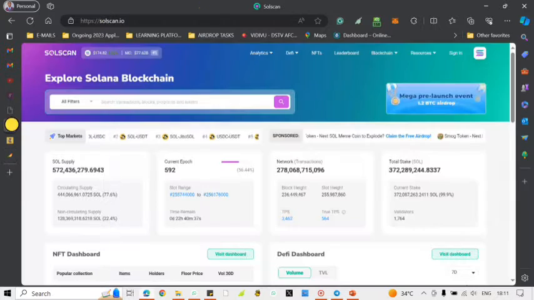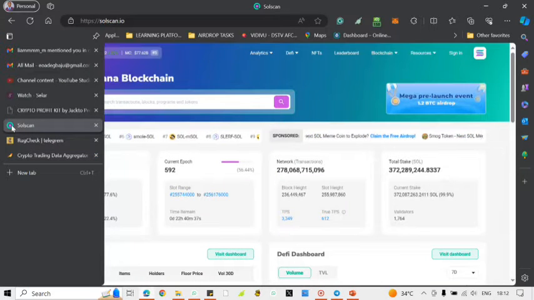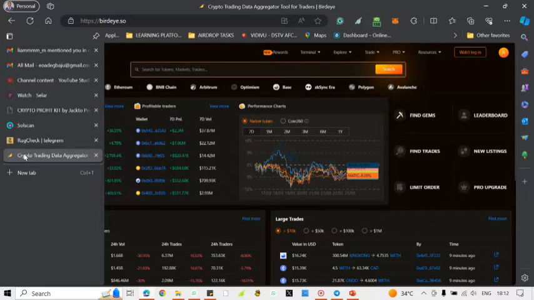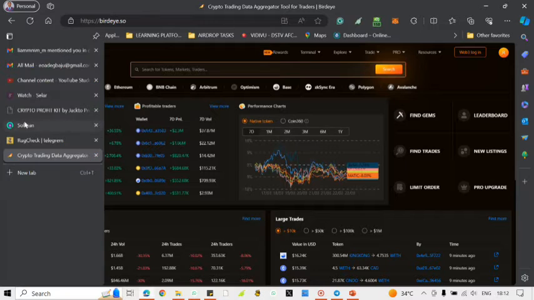This website you can use for several other things aside from RugCheck and SolScan, which are made for tokens on the Solana blockchain. So Birdeye, you can use it for different tokens on different chains that you can see here: Solana, Ethereum, BNB, and others. So now let's move on.